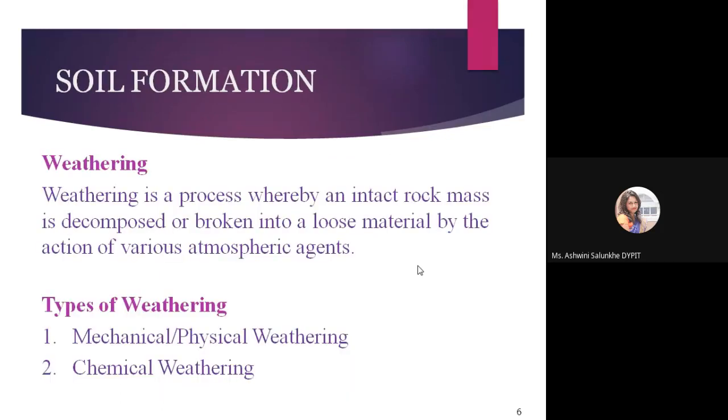Weathering is a process where an intact rock mass is decomposed, disintegrated, or broken into loose material by the action of various atmospheric agents. Okay, that we'll see one by one. Broadly, the types of weathering are divided into mechanical or physical weathering, and second, chemical weathering.